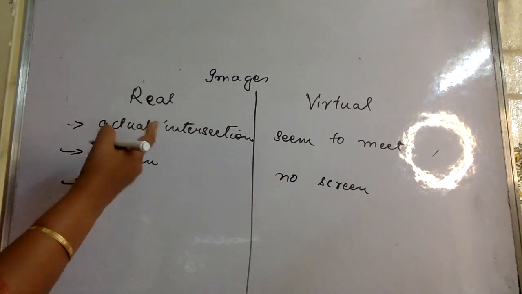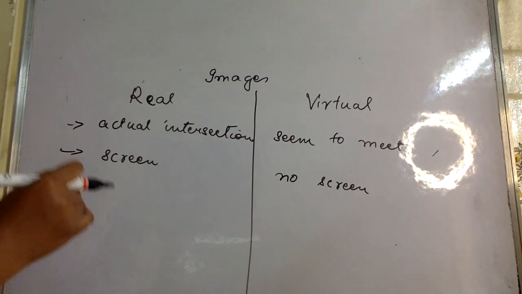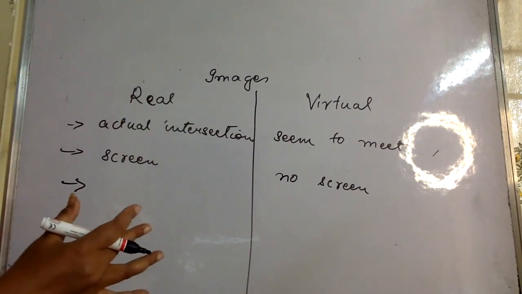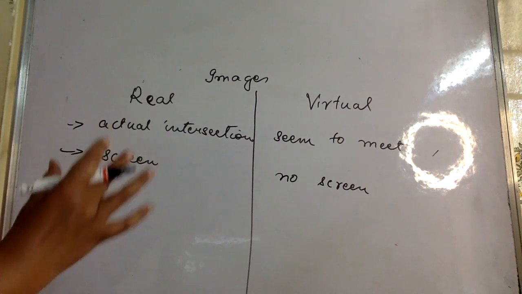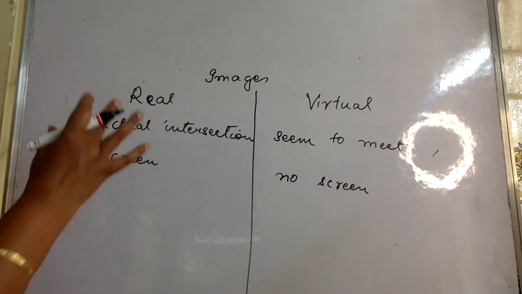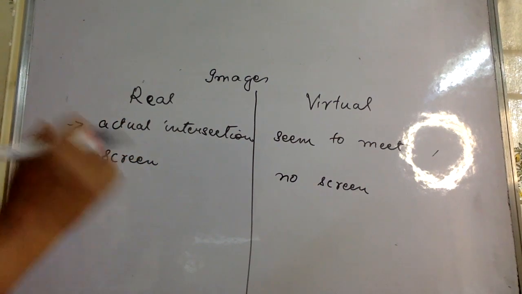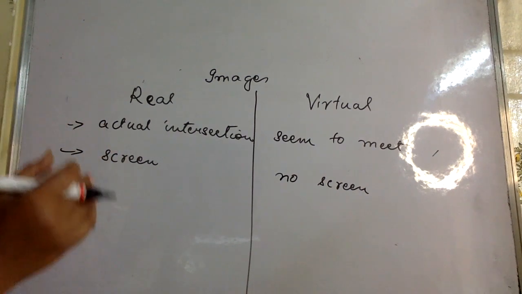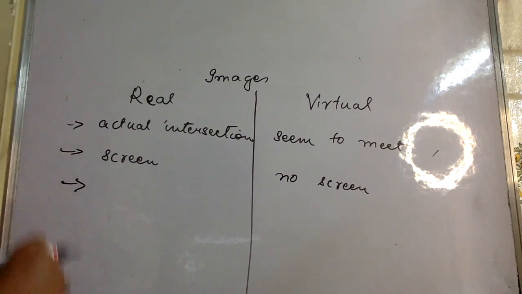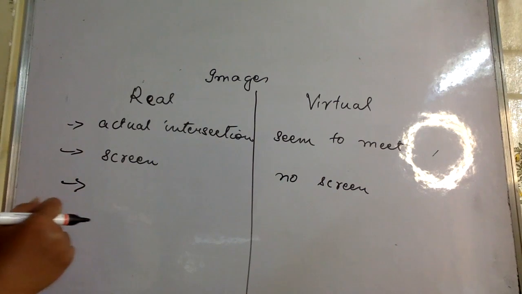Okay, so we'll talk more about real and virtual image. Actually, this concept is required for the entire 9th and 10th standard light. All the time you have to have your idea of real and virtual image very much correct. So as we proceed with light, you will understand how real images are formed by actual intersection.